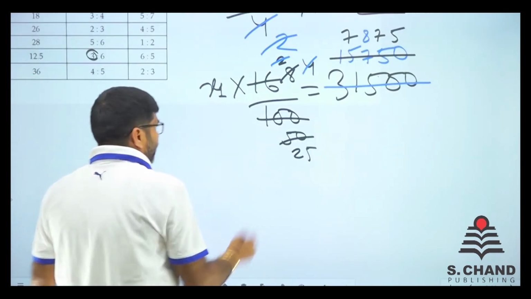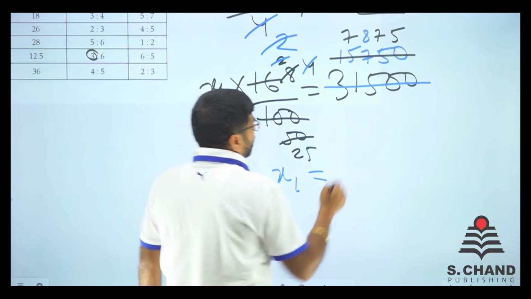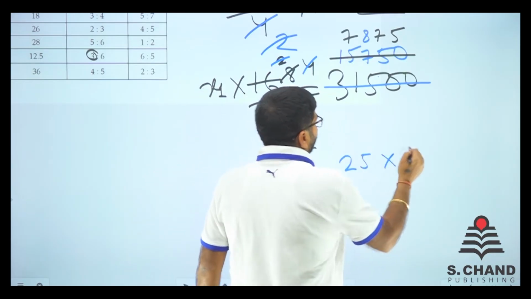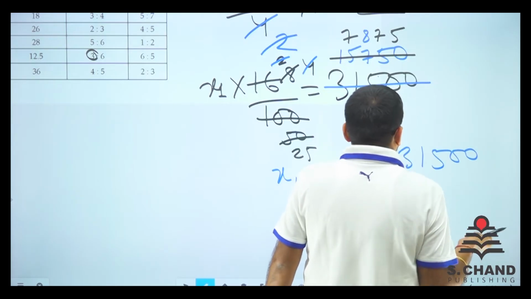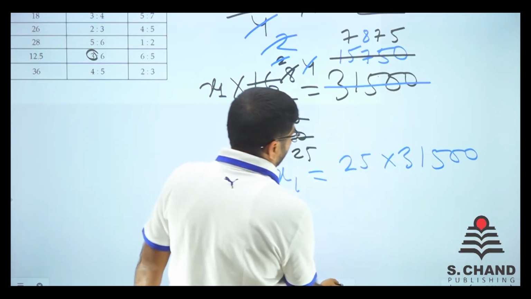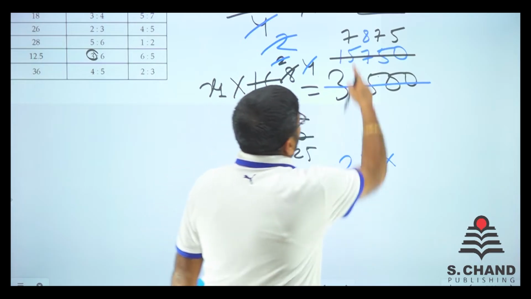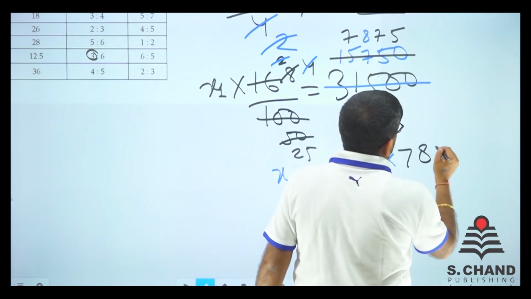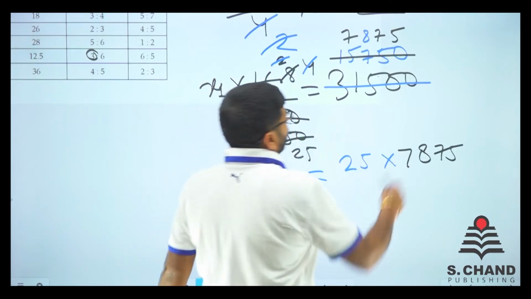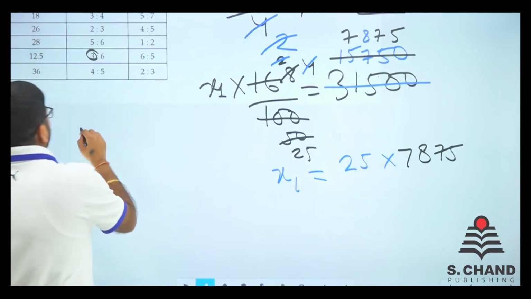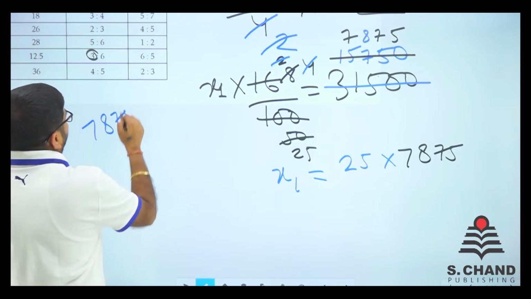So what we get is X1 finally is 25 into 31500. We can do a simple, sorry, not 31500. I am sorry for this. It will be 7875. So just do one thing. So 25 into 7875. Let's multiply it. So it is like 7875.